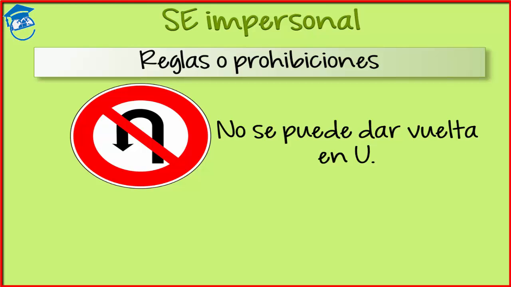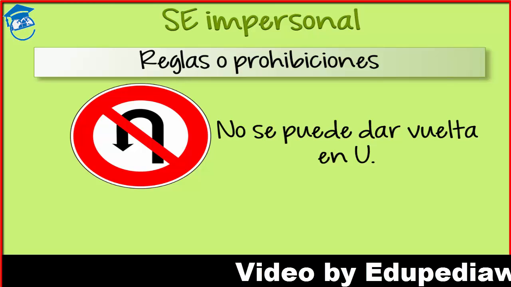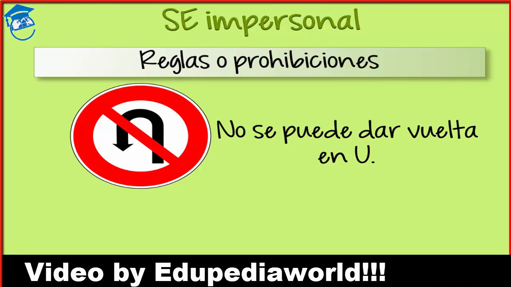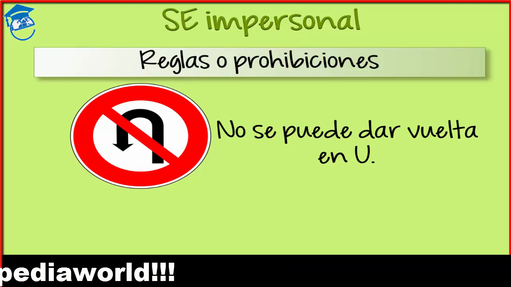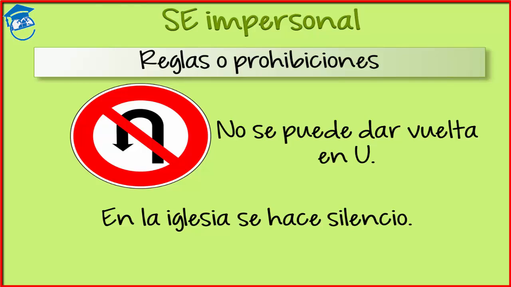As you can see, they are very similar, but how can you make the difference between them? ¿Cómo diferenciarlos? Mira las frases. Los pasteles de mi tía se venden en esta tienda. My aunt's cakes are sold in this store. Se venden. If we transform it to the passive, the normal passive voice, you would have los pasteles de mi tía son vendidos en esta tienda. My aunt's cakes are sold in this store.